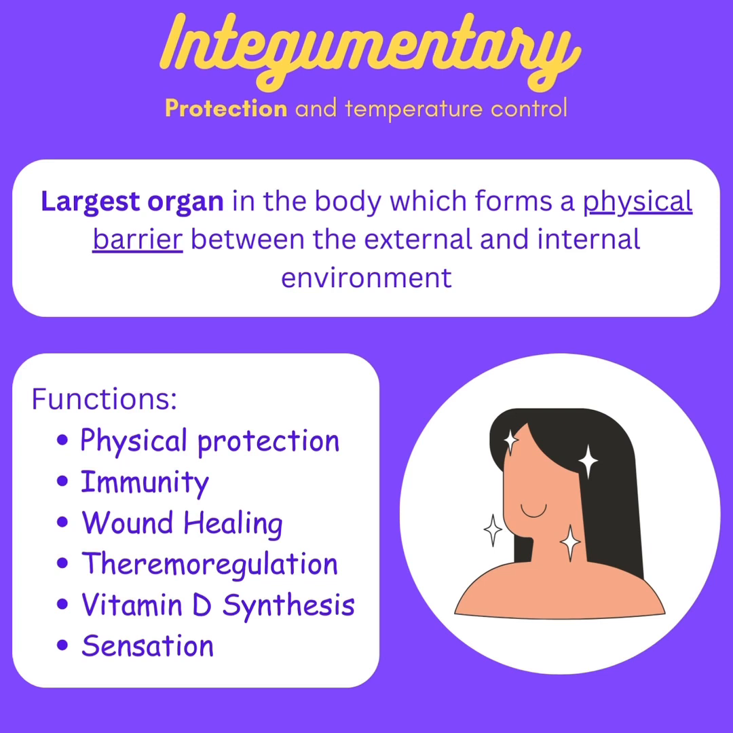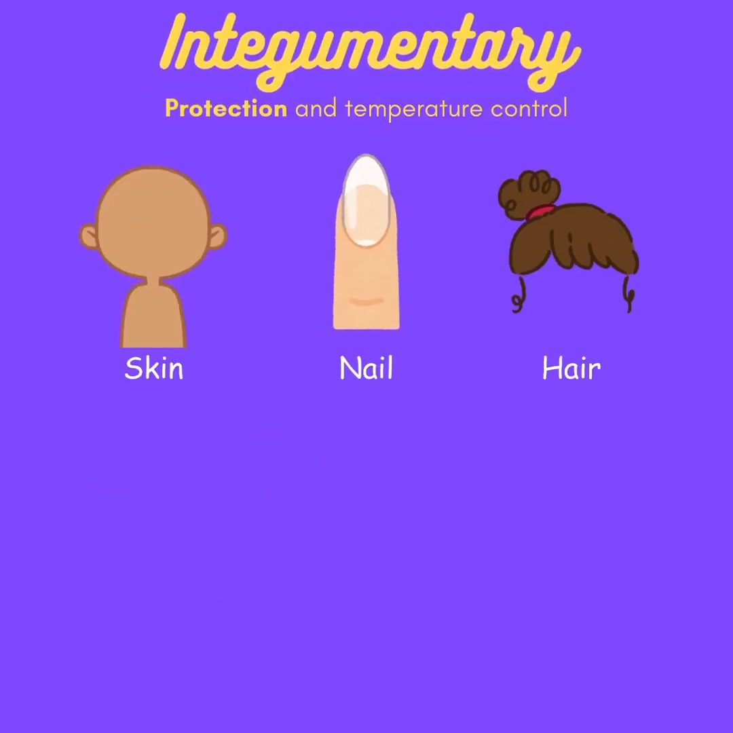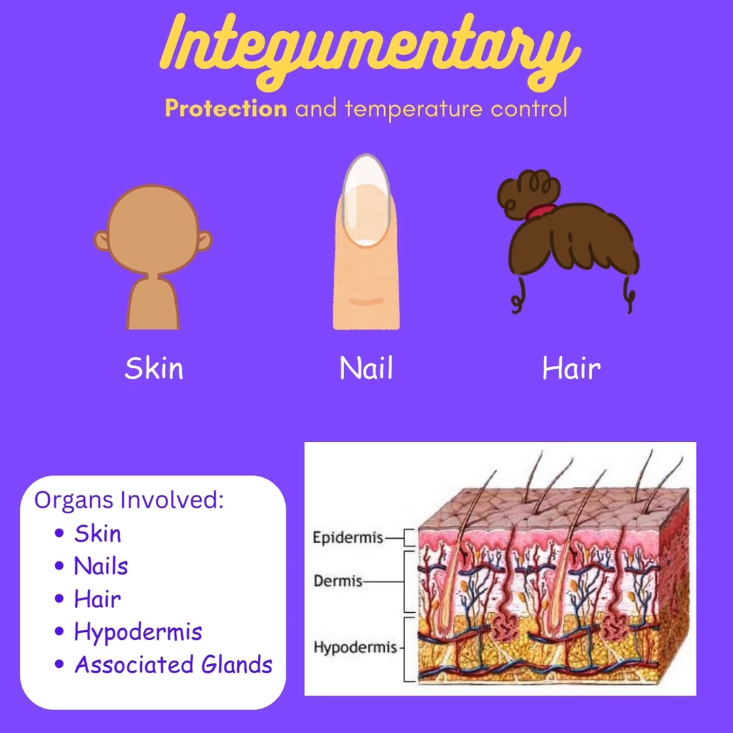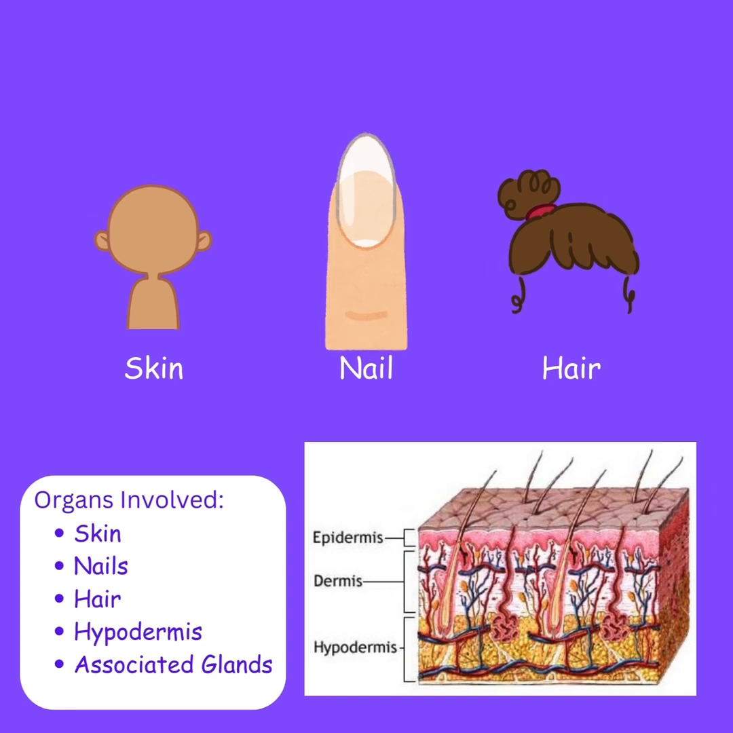For those who don't know, thermoregulation is really just the regulation of the body's temperature. Vitamin D synthesis is whenever we absorb vitamin D from the sun through our skin, and immunity is just what the skin grants us against the external environment. So here are the most important parts of the integumentary system: skin, nails, hair, hypodermis, and associated glands.